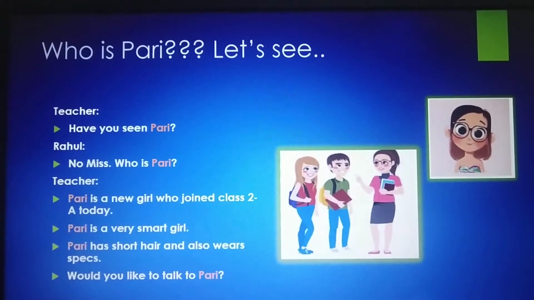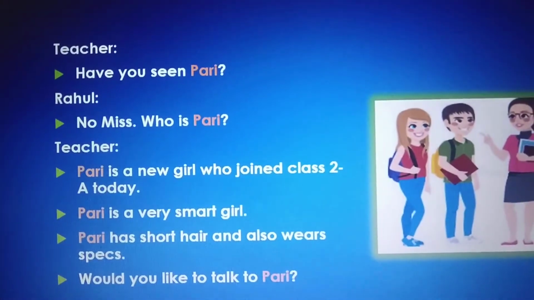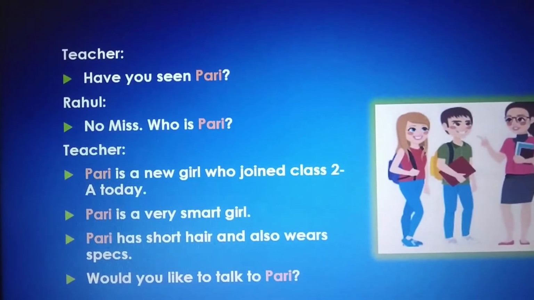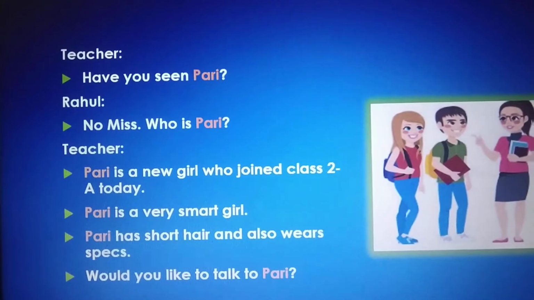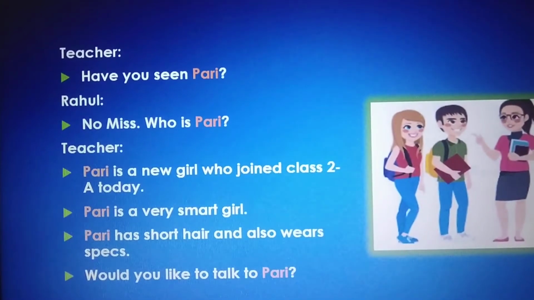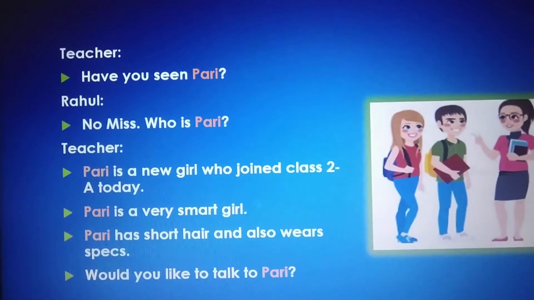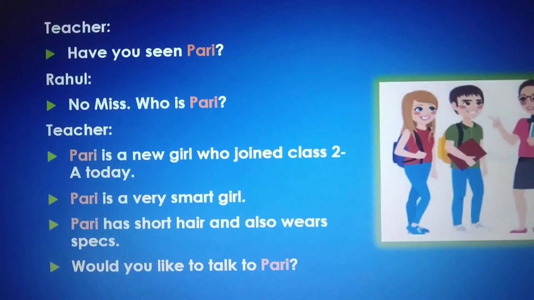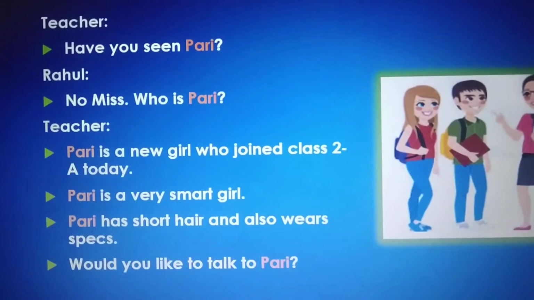Who is Pari? Let's see. The teacher is saying, have you seen Pari? Rahul: No miss. Who is Pari? Teacher: Pari is a new girl who joined class 2A, means second class A today. Pari is a very smart girl. Pari has short hair and also wears specs. Would you like to talk to Pari?